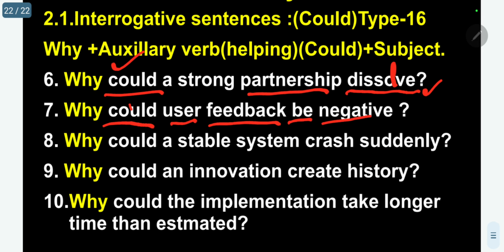Why could a stable system crash suddenly? Crash is the main verb, could is the auxiliary. Why could an innovation create history? Create is the main verb, could is the auxiliary. Why could the implementation take longer than estimated? Take is the main verb, could is the auxiliary verb.